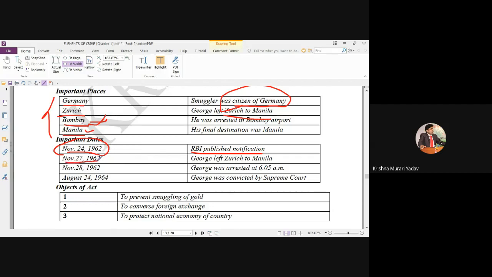On 27th November, George left Zurich for Manila. On 28th November, George was arrested at 6 a.m., early in the morning. On 24th August 1964, the date of the judgment of the Supreme Court, George was convicted by the Supreme Court.